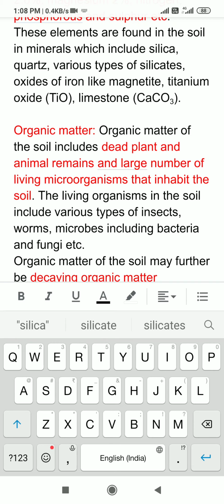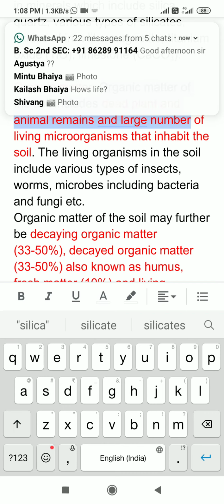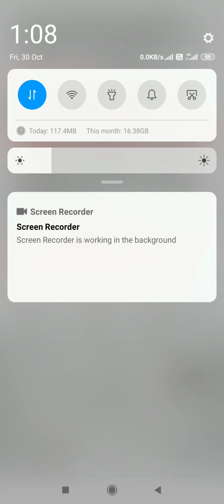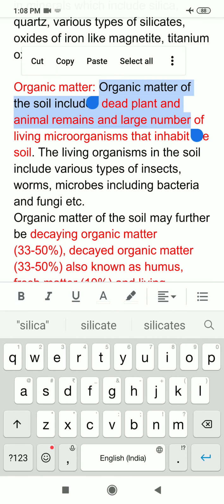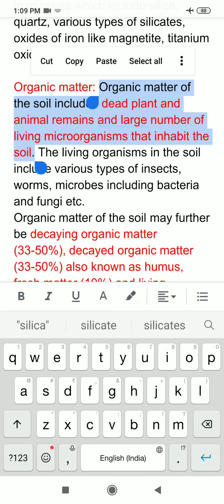Next I am coming to the organic matter. So from where does the organic matter come into the soil? Organic matter comes from the plants and animals. When the plants and animals die, their dead remains are converted into the organic matter of the soil. So organic matter of the soil includes dead plant and animal remains and a large number of living microorganisms that inhabit the soil.